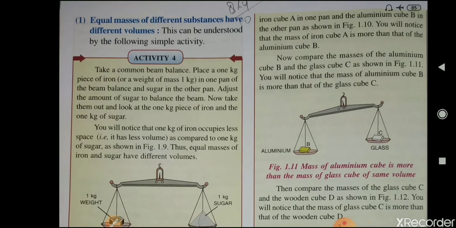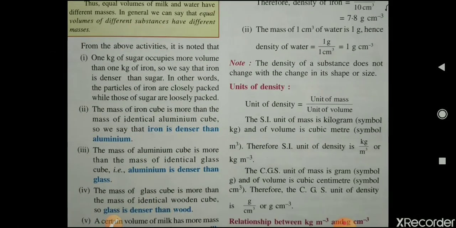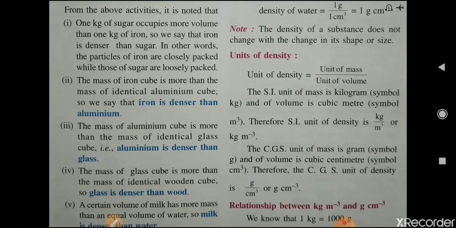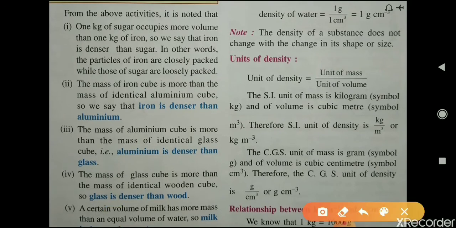Okay, now from the above activities it is noted that 1 kg of sugar occupies more volume than 1 kg of iron. So we can say that iron is denser than sugar. In other words, the particles of iron are closely packed while those of sugar are loosely packed. Therefore, 1 kg of iron is denser than 1 kg of sugar.